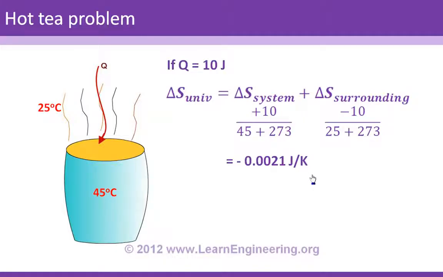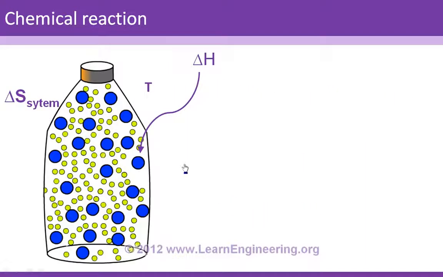Now let's say it is releasing some heat. So Q will be minus 10 in this case. In that case, you can find the entropy change of the universe as a positive quantity. So this is feasible. So using the increase of entropy principle, or the second law of thermodynamics, we proved that the hot tea can only release heat. It cannot absorb heat.